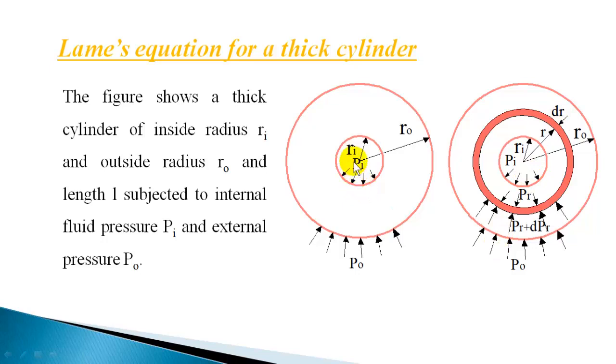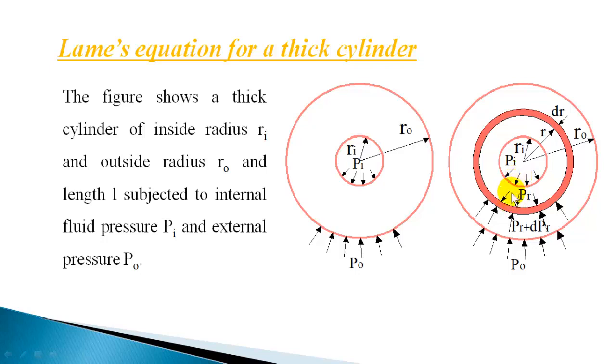The cylinder is subjected to internal fluid pressure Pi and external pressure P0. Due to this, there will be a pressure transmitted through the walls. This pressure is compressing the cylinder walls, and during the transmission the pressure varies.